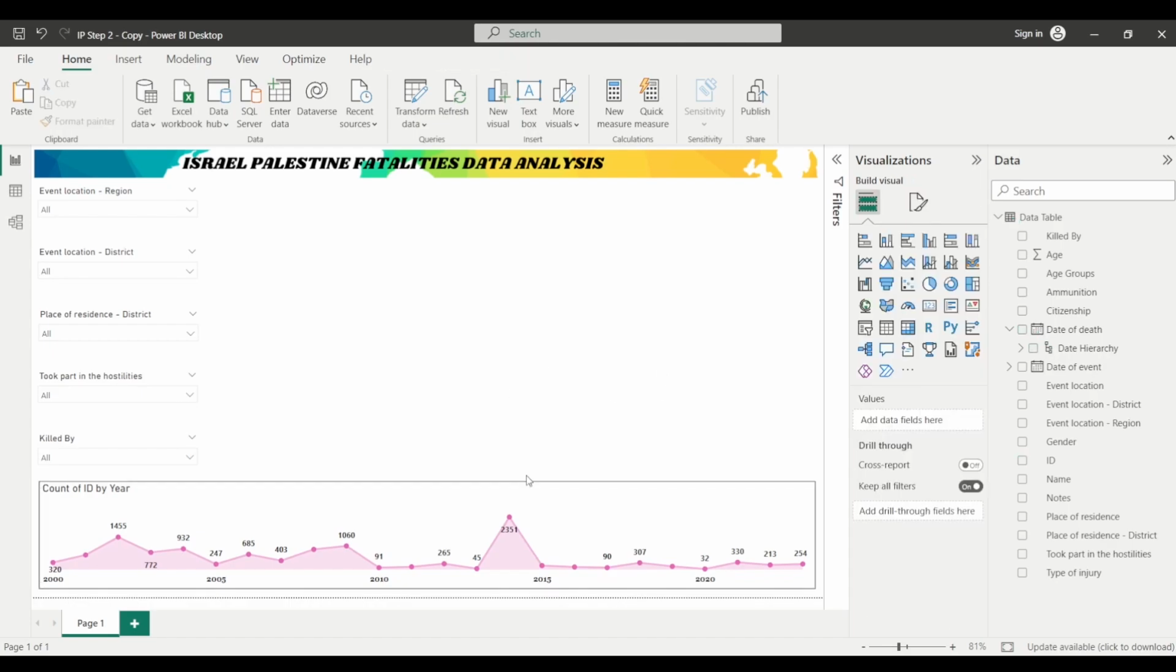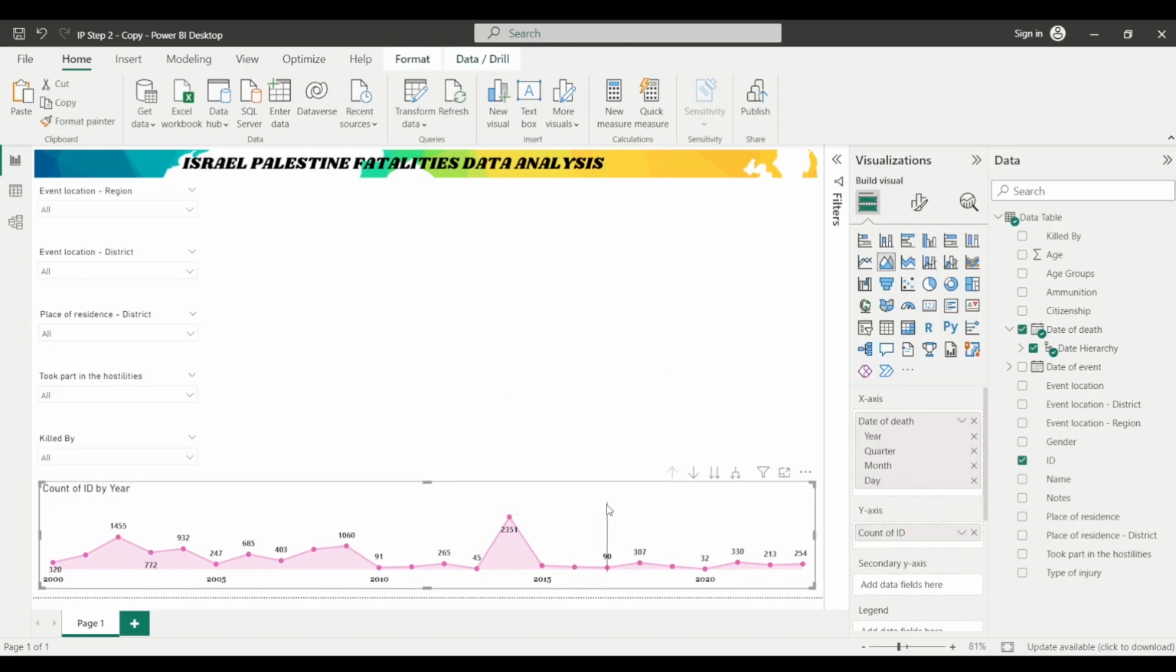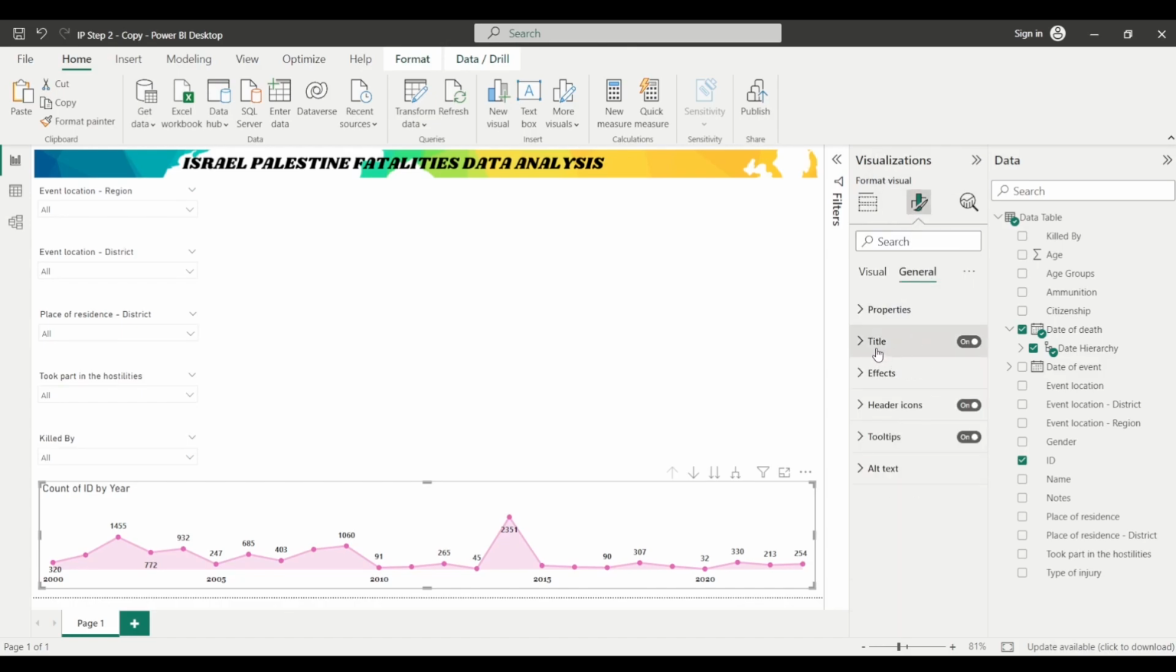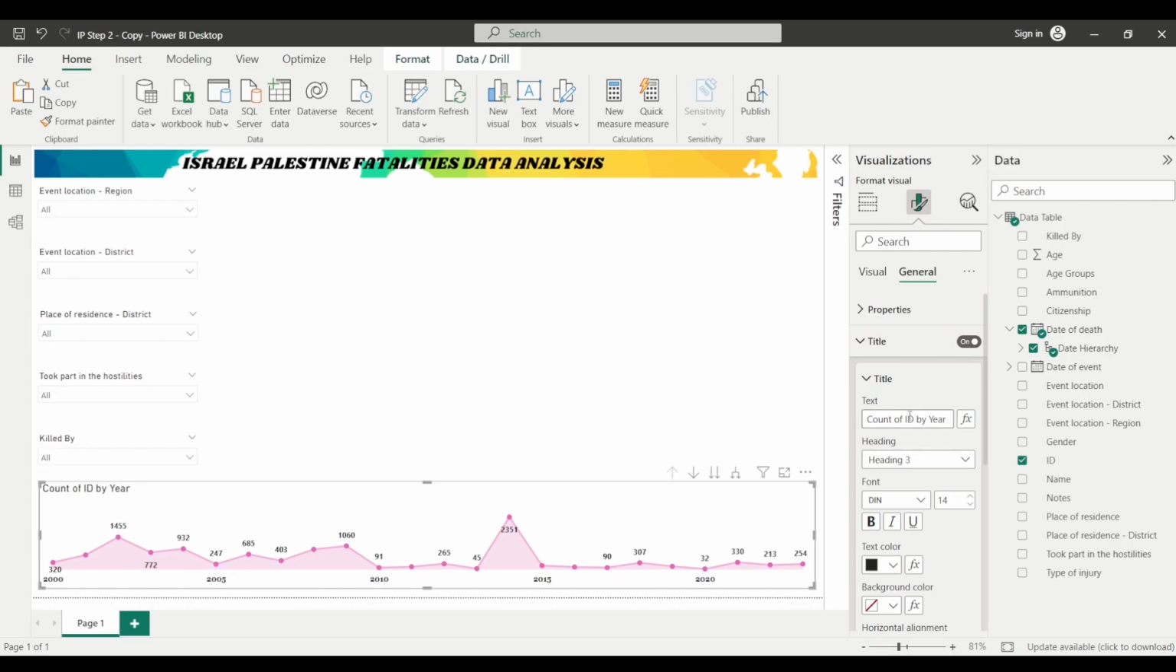Yes. And now we can change the title as well. So I will simply click on this chart, format a visual, general, title, and I will write number of fatalities by year.